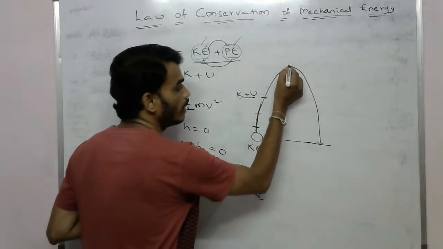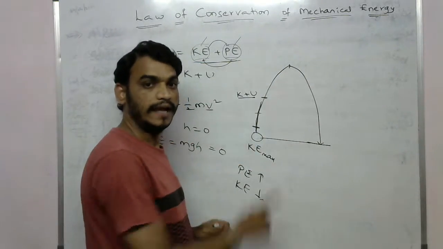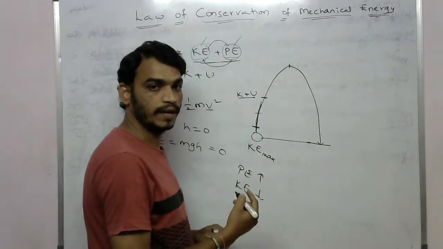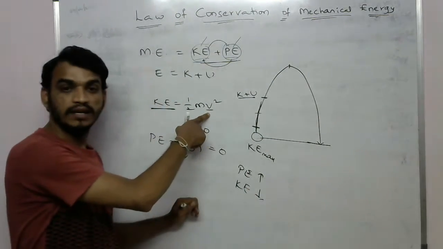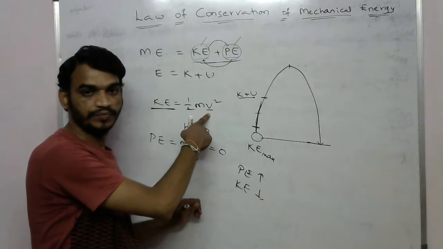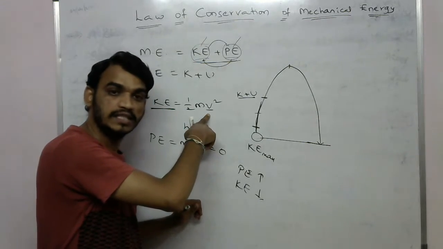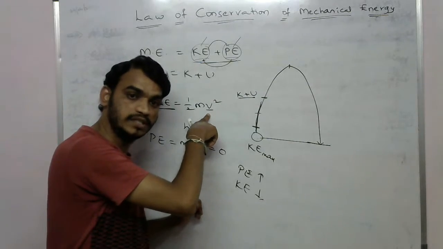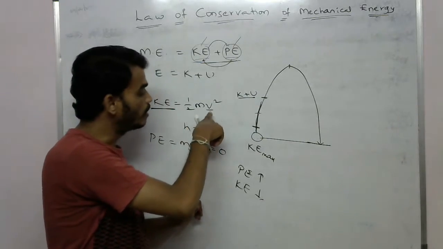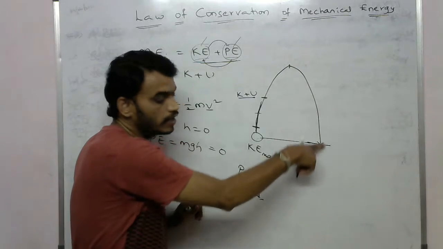Now you take the maximum height. At maximum height, what will happen? Its velocity will decrease to zero. The total velocity of the object will become zero. Because of that, again it will come back to the earth.